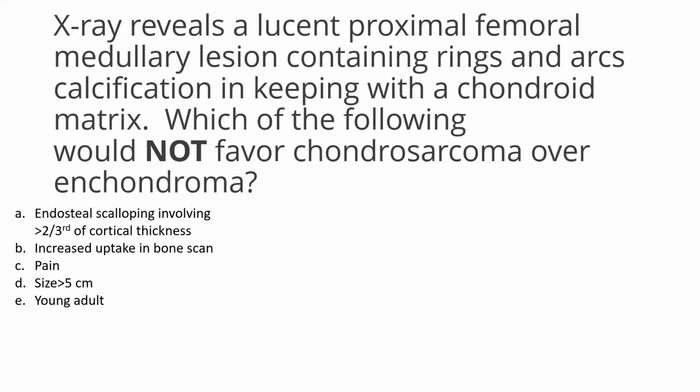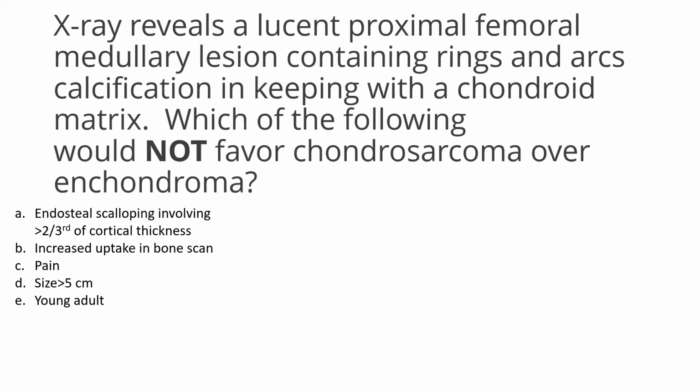Rings and arcs should ring the bell in your head of whether it is enchondroma or chondrosarcoma. Rings and arcs calcification is typical of chondroid matrix. Which of the following would not favor chondrosarcoma but rather would favor enchondroma?